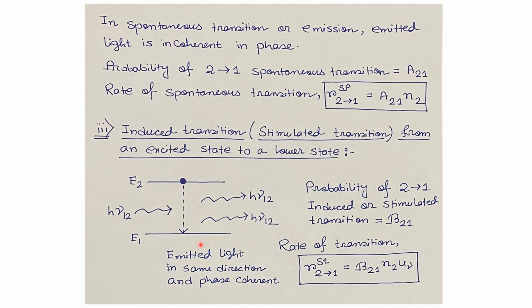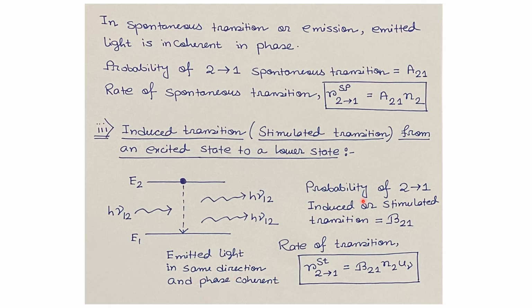As a result, we get the released energy h nu 12. So effectively, we apply a single photon with energy h nu 12, and after de-excitation of the atoms, we get two photons with the same energy h nu 12, and the emitted light will be in the same direction and phase coherent.